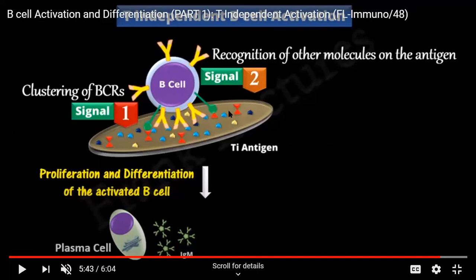Once these two processes are over, the B cell will start proliferating and differentiating. It has been activated after the second signal. After this activation, they will form plasma cells, which lead to the formation of IgM antibodies, and only IgM antibodies will be formed. There will be no production of memory cells in this process because there is no involvement of T helper cells. Without T helper cells, there is no memory cell production. Okay, so is this part clear to you all?